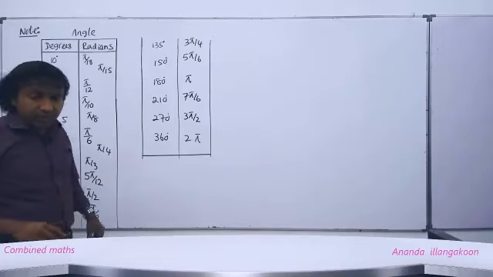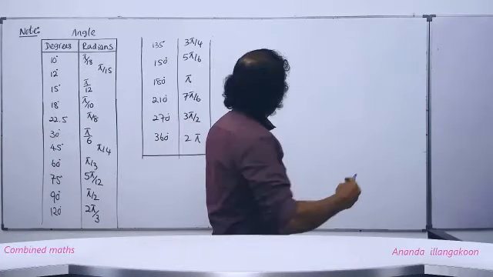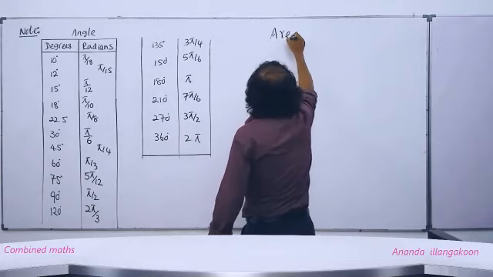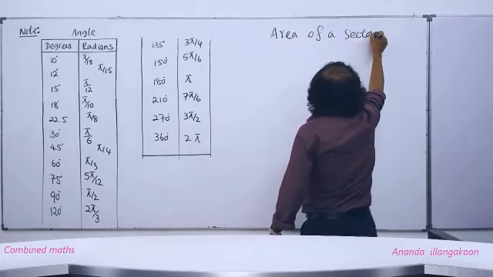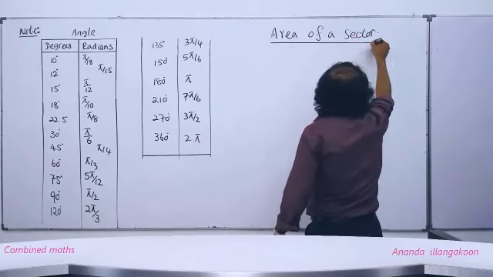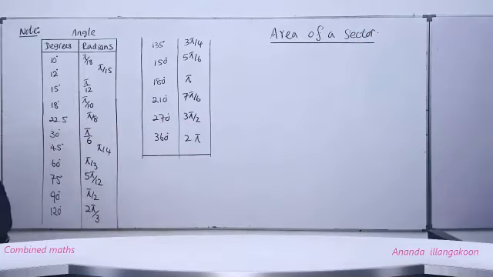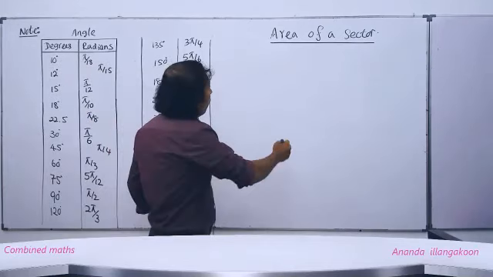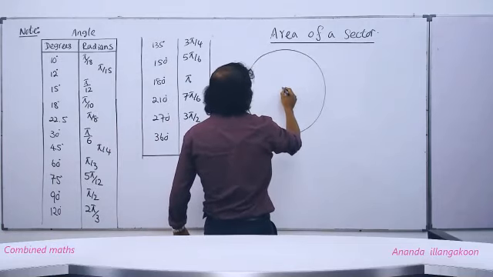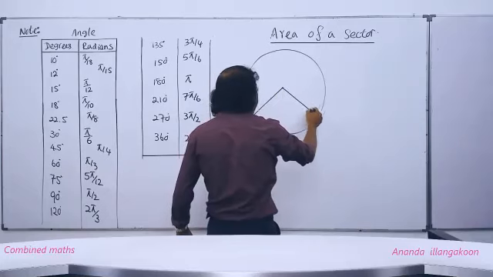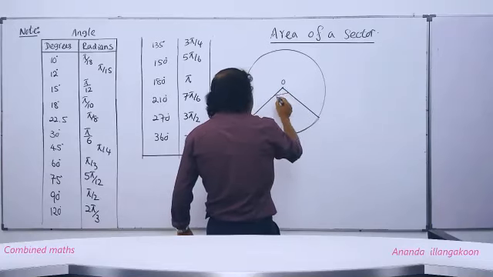Now our next subheading is area of a sector. Now sector means, you know, of a circle, when we consider a portion which is bounded by 2 radii and an arc. This part only we define as a sector.